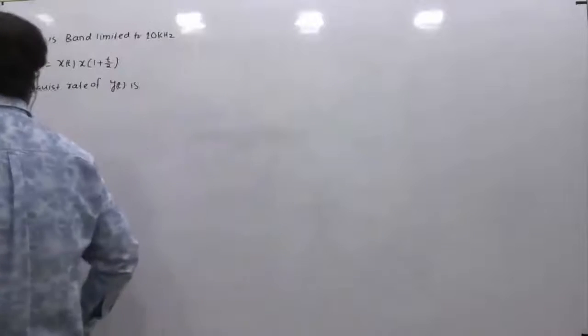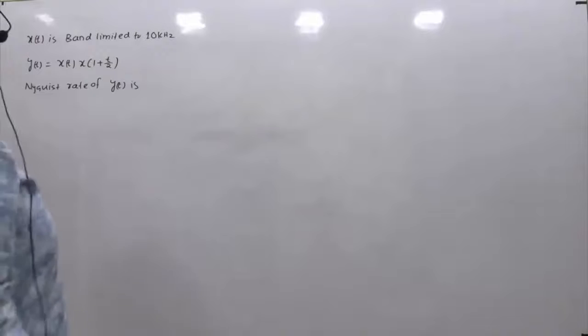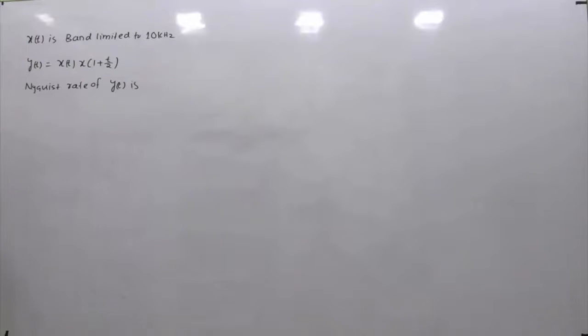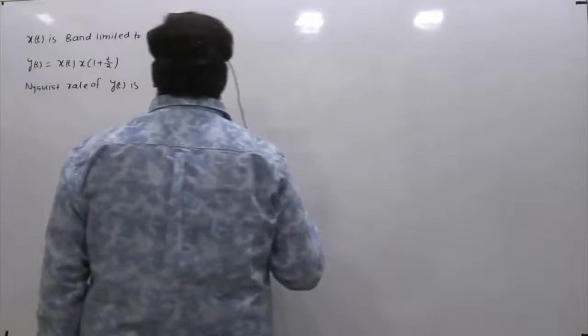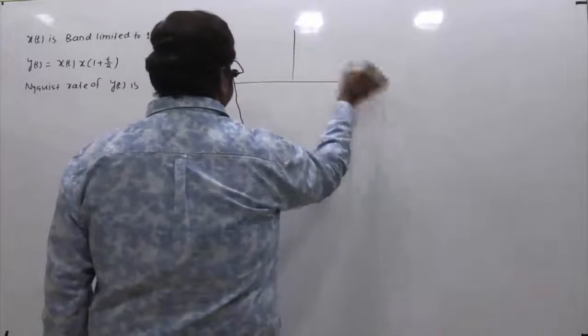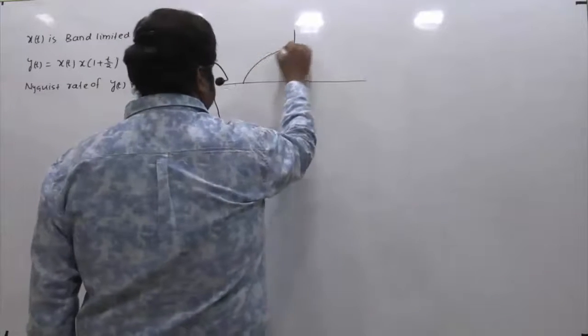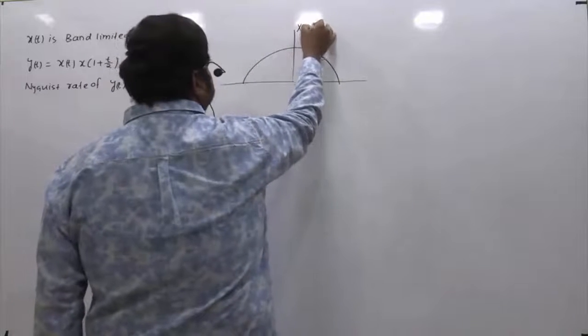So basically x of t is a baseband signal and is band limited to 10 kHz. We are supposed to comment on the Nyquist rate of y of t. Okay. So x of t is band limited to 10 kHz. So from this we can have a rough sketch of its corresponding spectrum. So if this is x of t, this is x of f.